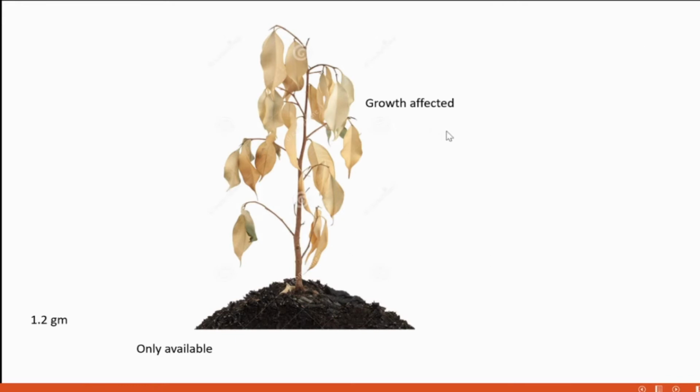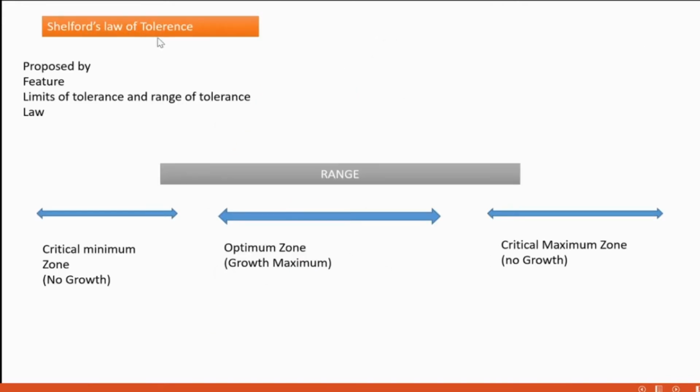The growth is affected. Next is Shelford's law. In Shelford's law, there's only one difference. Liebig's law deals with only the minimum required amount. Shelford's law considers the maximum level also. That's the only difference. It was proposed by Victor Shelford. Its main feature is that it considers the maximum limit also.